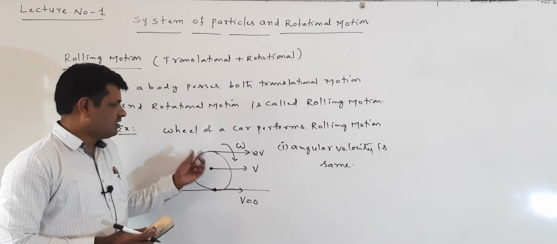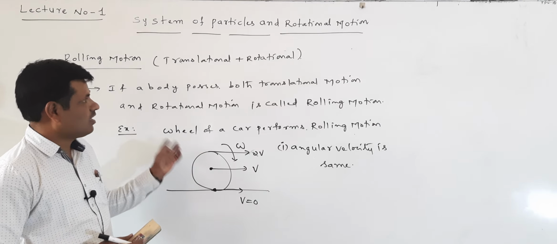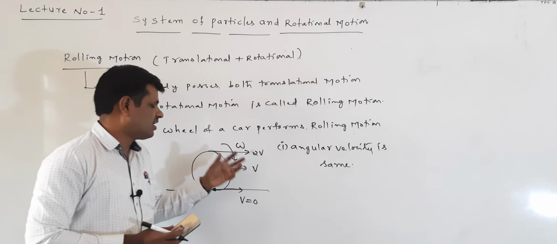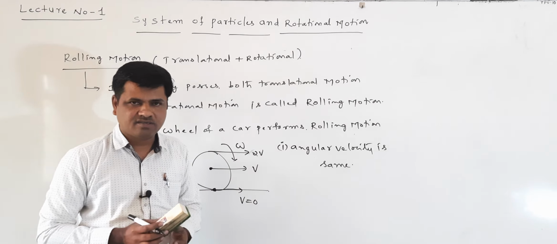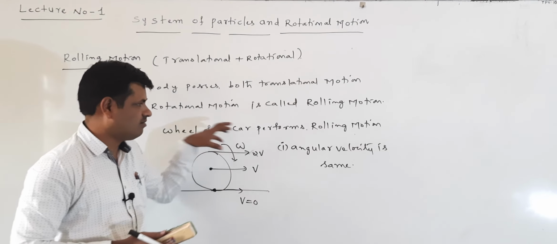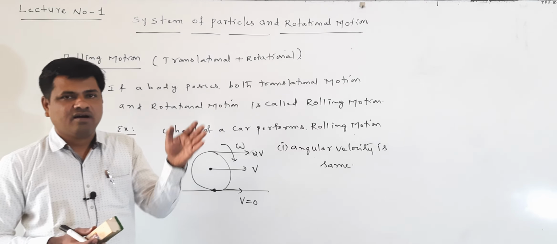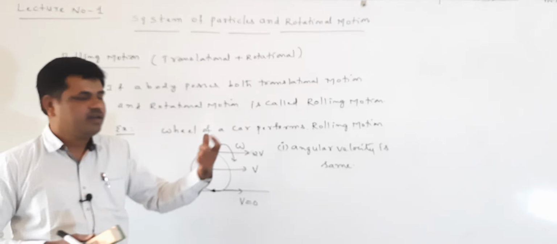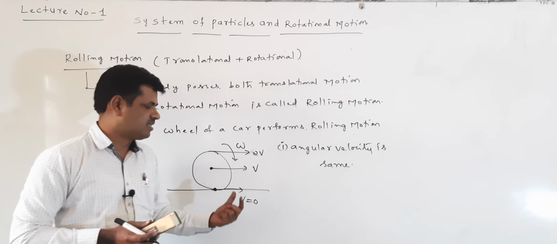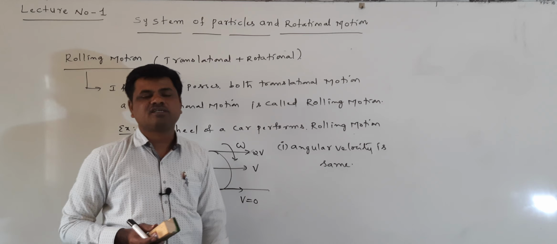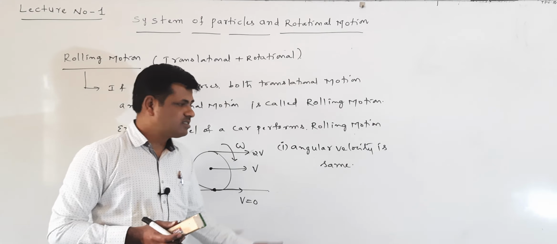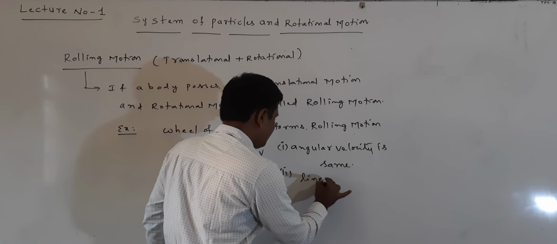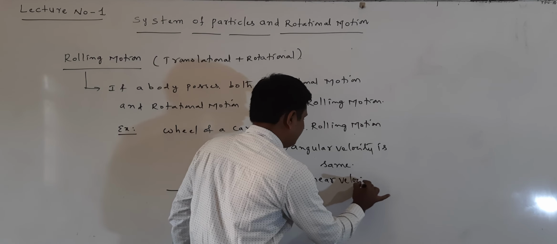When a body has translational motion and rotational motion at the same time, the linear velocity is different at different points. The upper edge of the wheel has high linear velocity, the middle has lower linear velocity, and at the point of contact the velocity is 0.